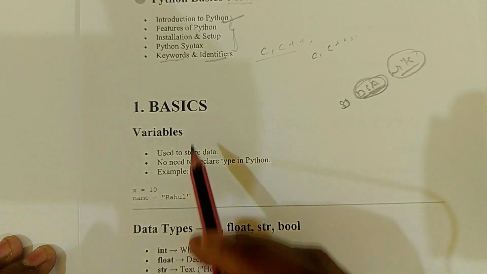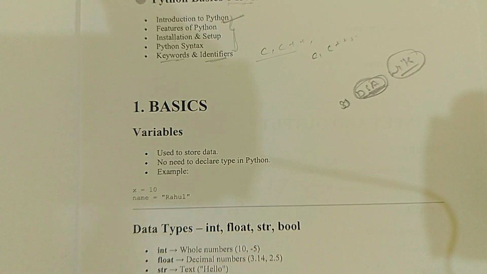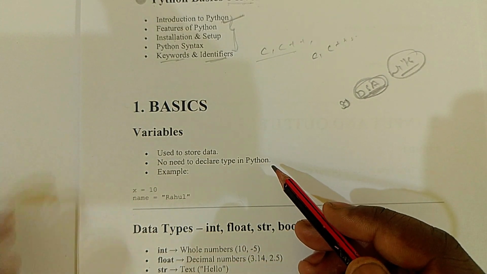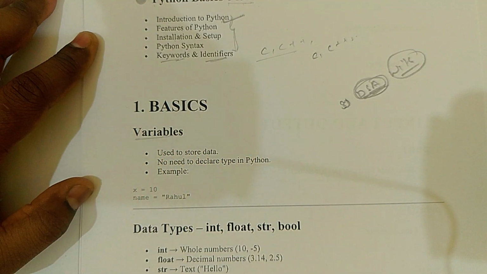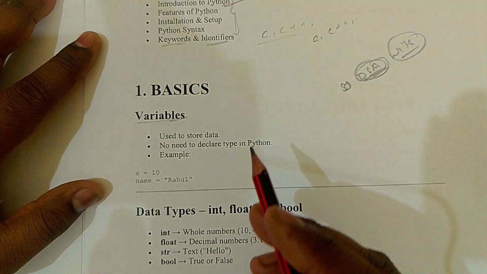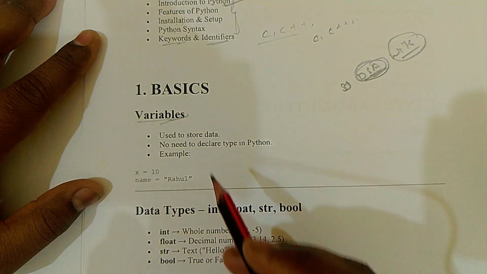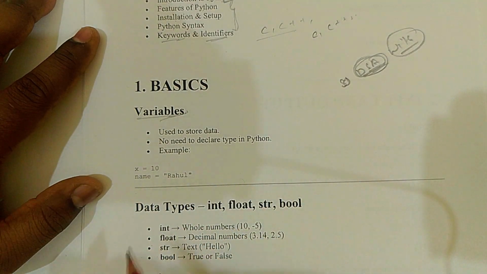After that we will discuss the basics, and variables. You have already read about the basics in C++. So we will discuss variables, what a variable is. We will discuss all the things, but I'm just going to introduce variables. I'm only giving definitions and one small example.